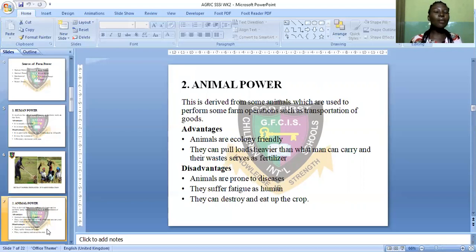Yes, they can pull loads heavier than what man can carry. Now, we have a donkey on my farm. A farmer can sit on the donkey and can as well put some load inside the basket on the back of the donkey for transportation, to transport him to the house. So you can see that animals can carry much more load than what man can carry.